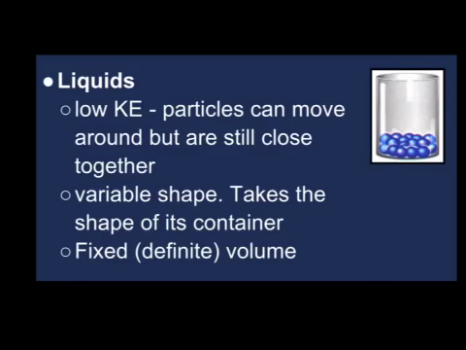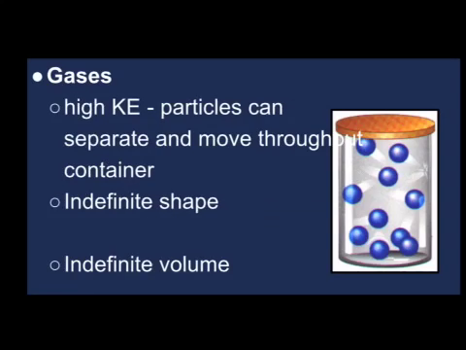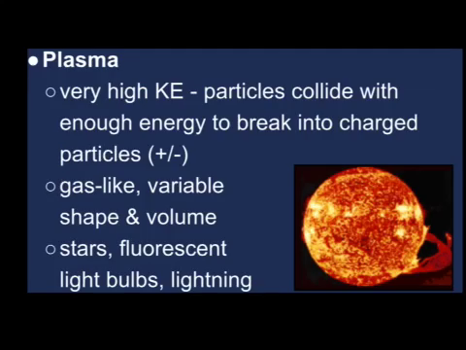They have a low kinetic energy, which means the particles can move around, but they're still very close together. They can flow, but they're not flying all over the place. Gases are classified as matter that has indefinite shape and indefinite volume, which means they also take the shape of their container, but the particles can separate and move throughout the container because they have a high kinetic energy.